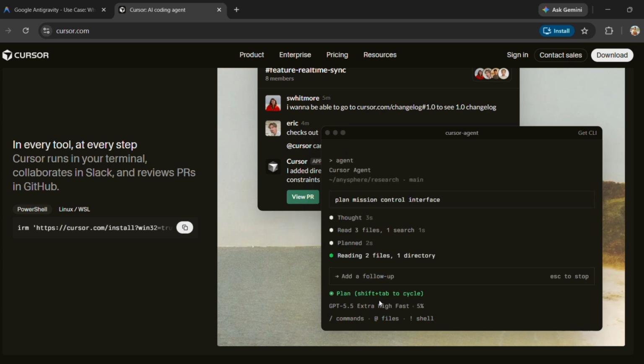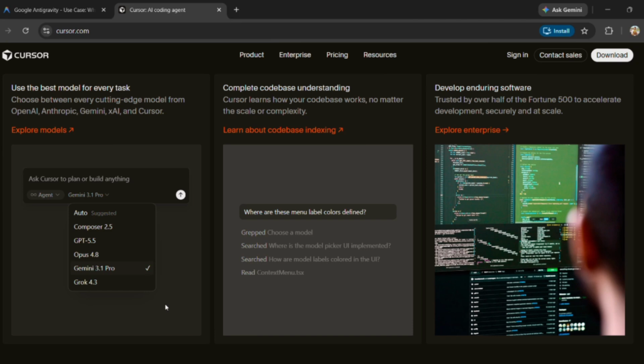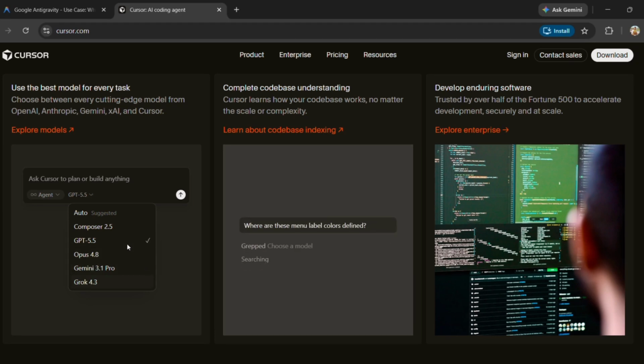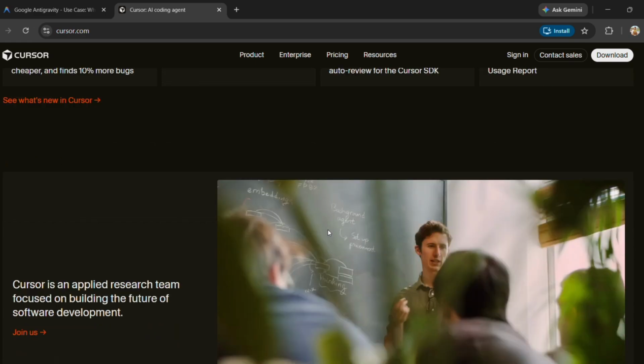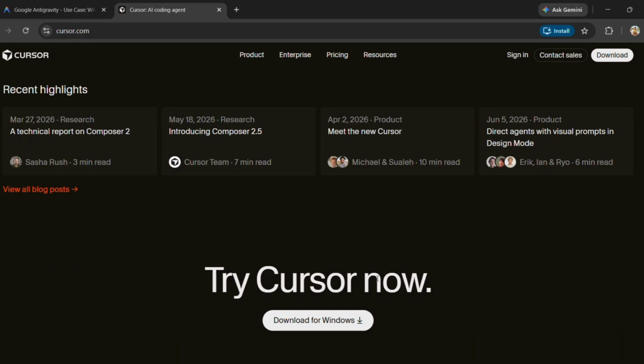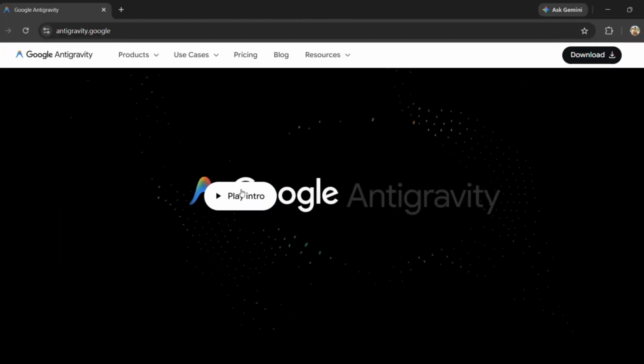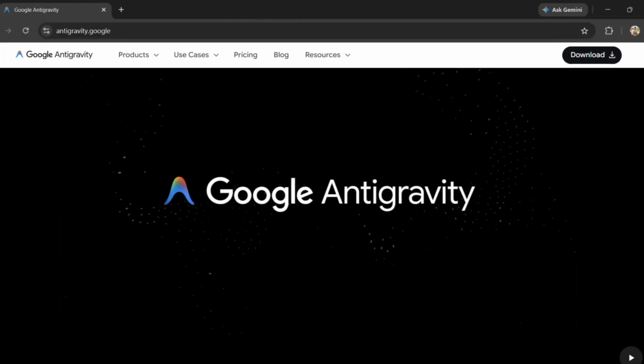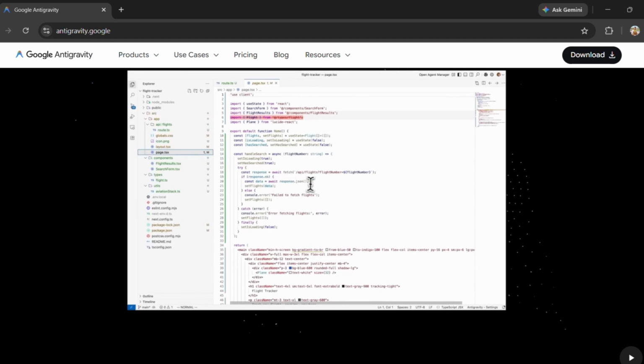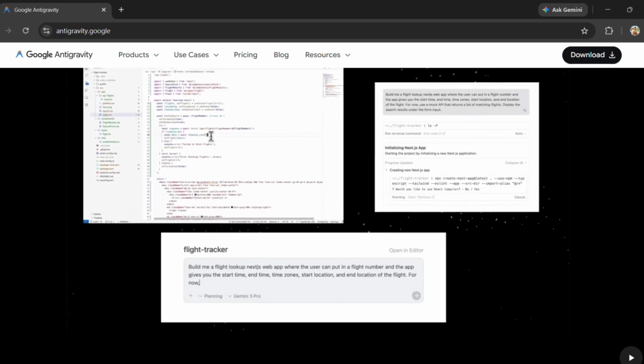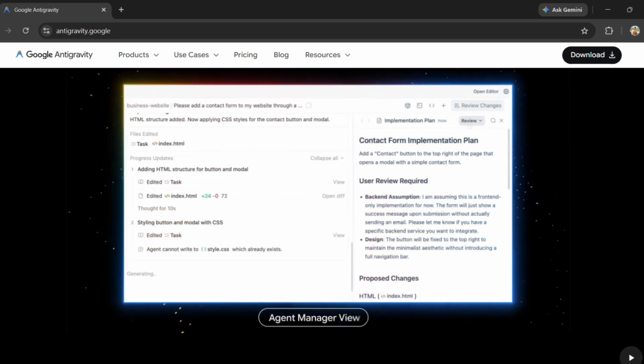Now let's talk about who should use what. If you're a developer, technical founder, freelancer, or someone spending hours inside code every day, Cursor is still incredibly hard to beat. The workflow is mature. The productivity gains are real. But if you're a business owner, startup founder, creator, or someone trying to turn ideas into products quickly, Google Antigravity becomes much more interesting, especially if you care more about outcomes than code. And that's where my opinion changed.